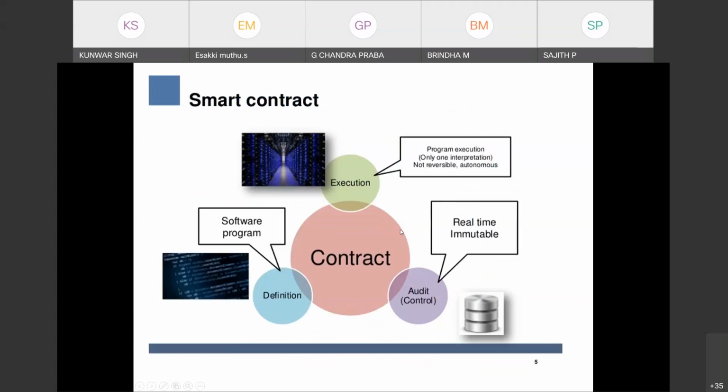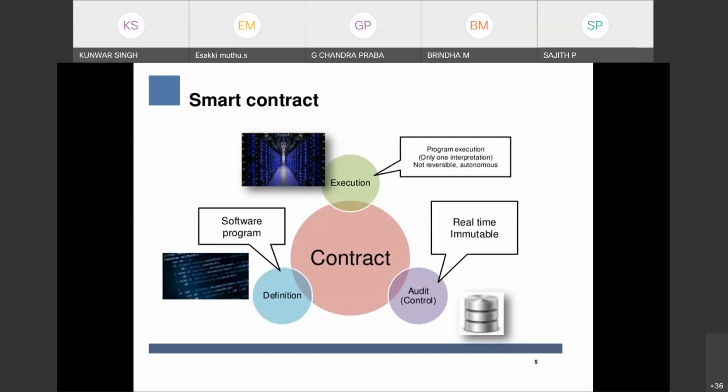The basic idea, he gave the example of a car. Someone has bought a car. He said there can be one smart contract inside the car. A smart contract is basically one piece of code, program code, which is kept inside the car and executes in this way.